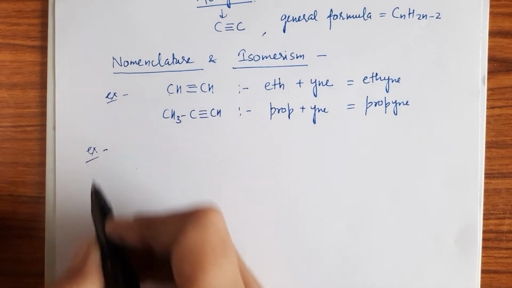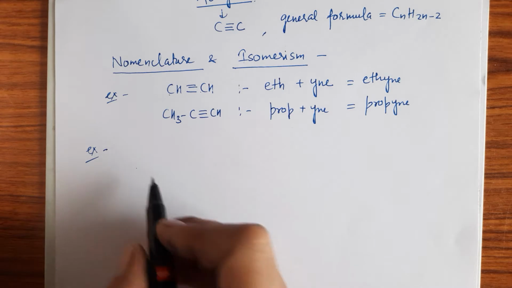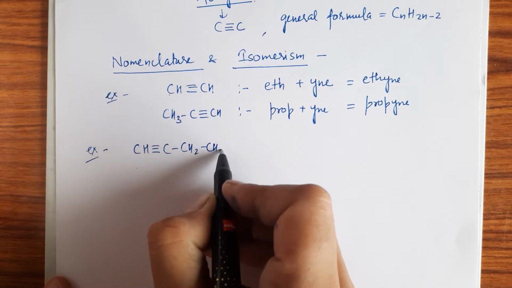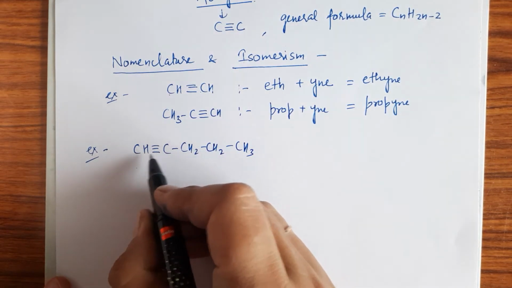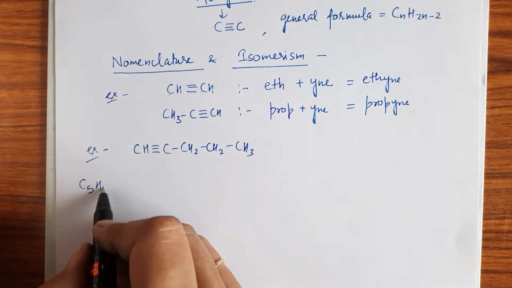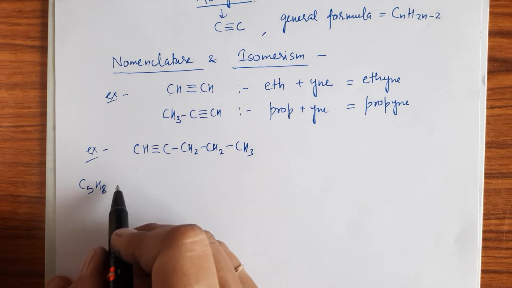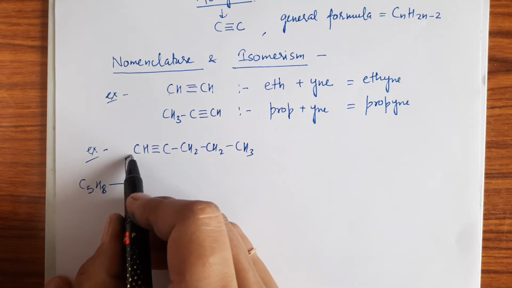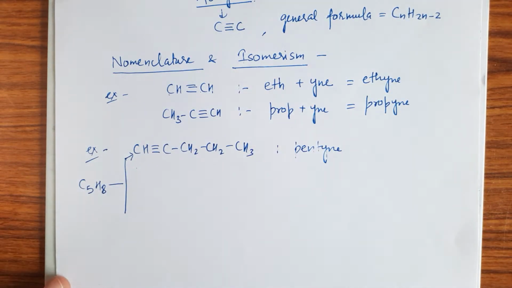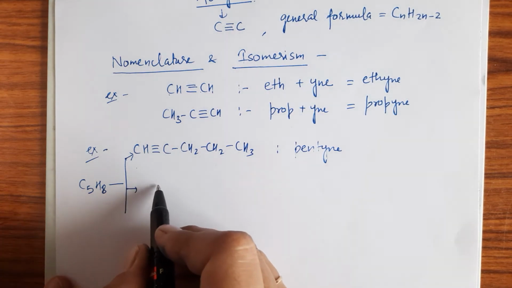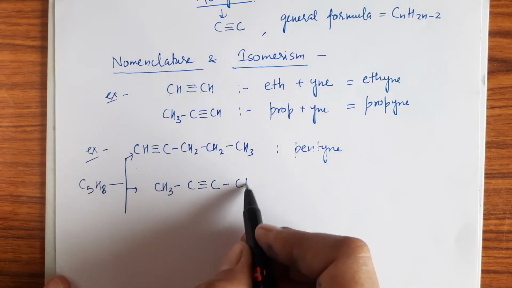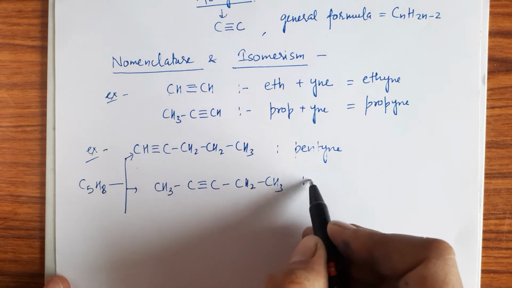For example, I am taking here one example: CH triple bond C, CH2, CH2, CH3. So 1 2 3 4 5, C5H8, right? That means first here I am writing it in the form of pentyne, 1 pentyne, right? We can write it in the form of 2 pentyne also. I am writing here it in the form of 2 pentyne.